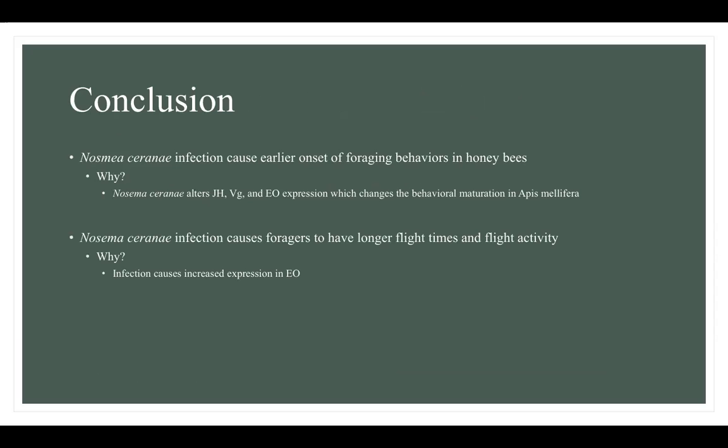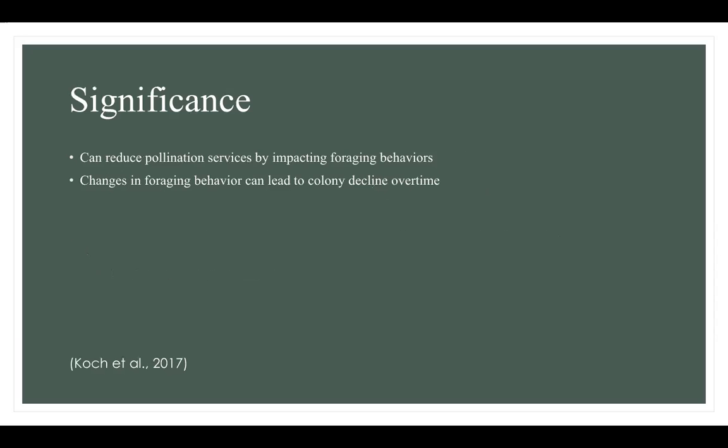Overall, it can be concluded that Nosema ceranae causes 2 changes to foraging behaviors in Apis mellifera. First, Nosema ceranae causes earlier onset of foraging. The reason for this is because infection causes changes in the JH, VG, and EO expression, which ultimately changes behavioral maturation in Apis mellifera. Secondly, Nosema ceranae infection causes foragers to have higher flight activity and longer flight times due to the infection causing an increased expression in EO.